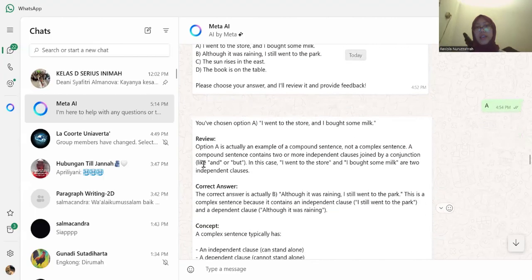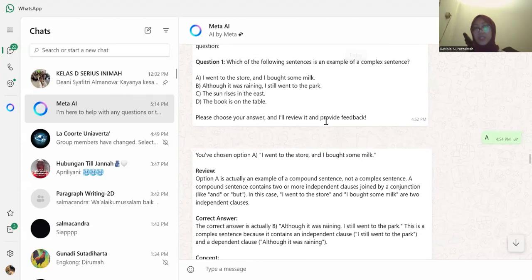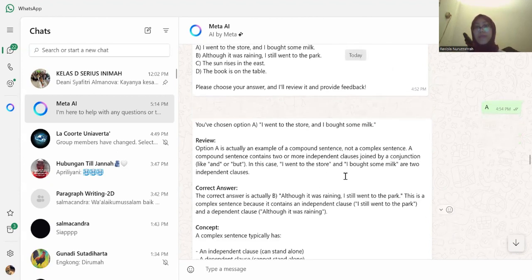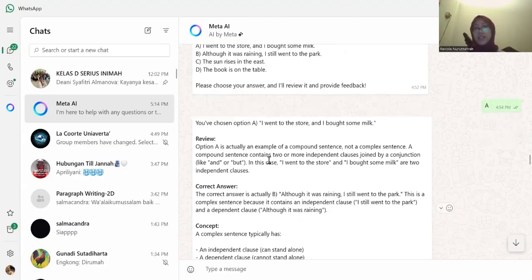It said that option A is actually an example of a compound sentence, which is wrong because the question needs the complex sentence one. A compound sentence contains two or more independent clauses joined with a conjunction like and or but. I was really surprised because Meta AI really described the difference between complex and compound sentences.